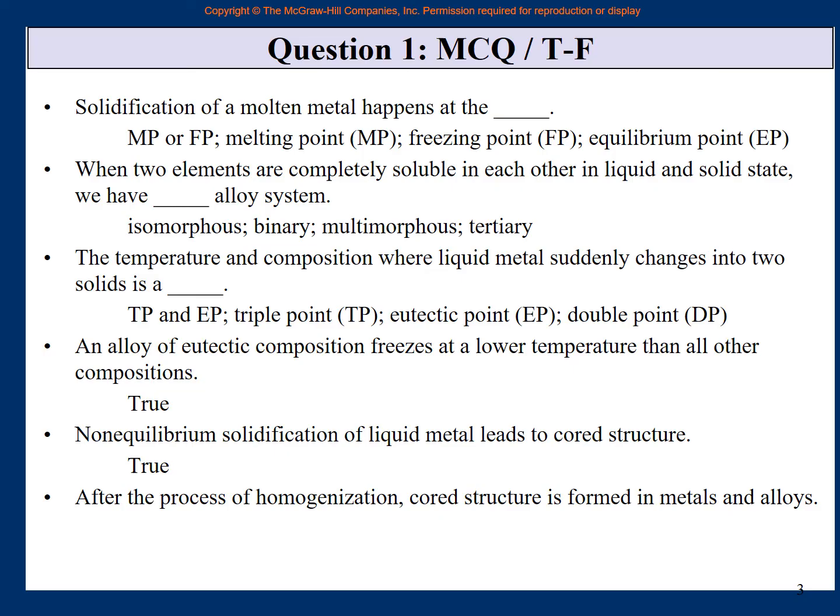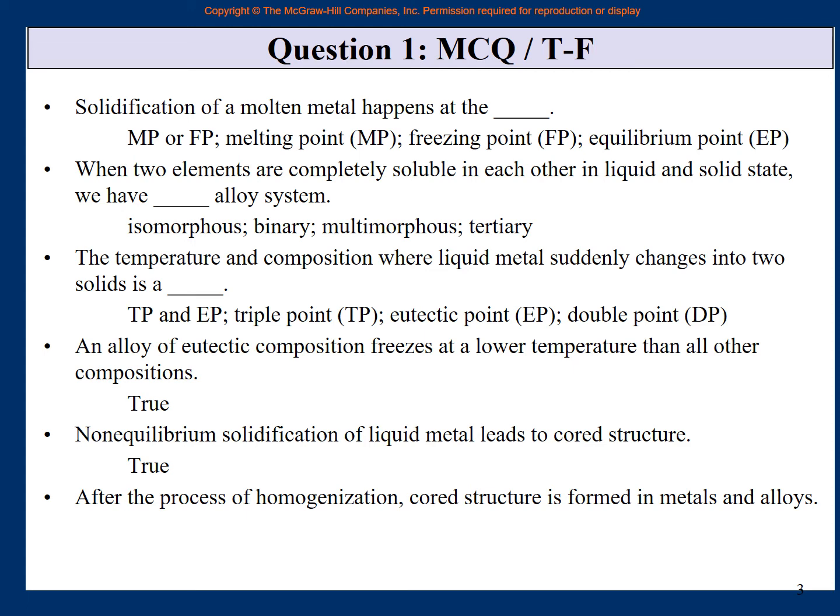It is not a homogeneous uniform structure everywhere. But then this is bad. We want every material to be the same property everywhere, because you will design for that property. If the properties are different at different places, what do you design for? So you want not to have cored structure.